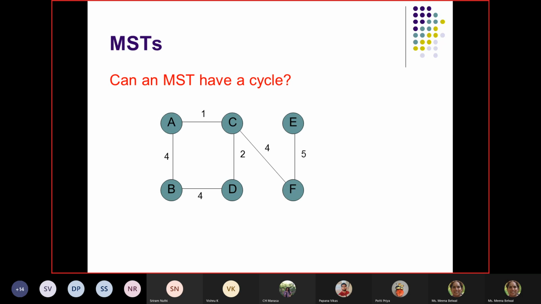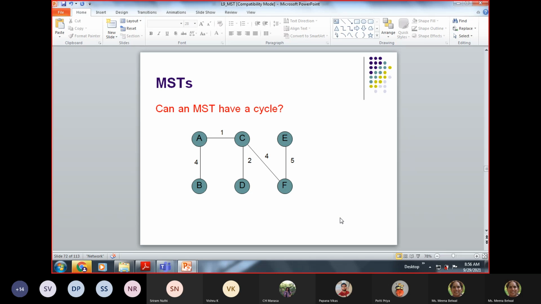I don't know if I've written an answer for that or not, but you know that, right? Can an MST have a cycle? No, it cannot have a cycle. It cannot have a cycle.